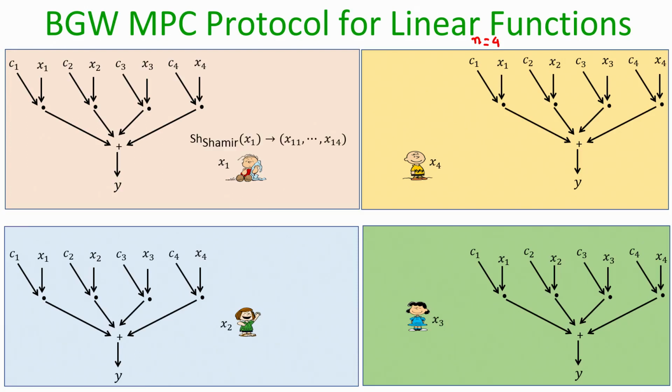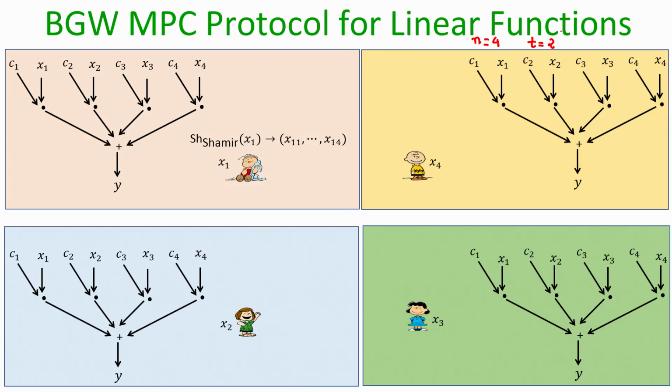So, what the first party does is the following. Remember, the first stage in the shared circuit evaluation approach is that the respective inputs of the parties for the function need to be secret shared, and who should secret share those inputs? The input owners themselves. So, P1 is the owner of the value x1, it will run an instance of n comma t Shamir secret sharing, where the parameter t is also publicly known. Let us make t equal to 2 again for the sake of demonstration.